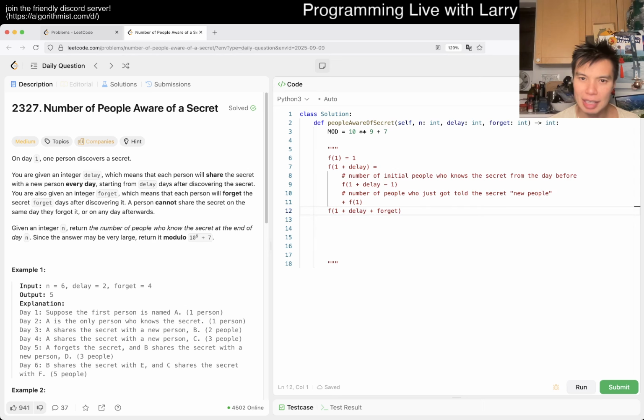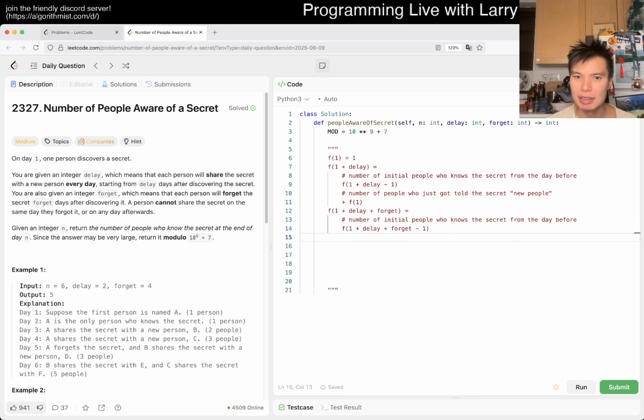And then forget, then it's just equal to f of 1 plus delay plus forget minus 1. So I don't know how they incorporate together yet, honestly, so I'm not quite there. But just the number of initial people who know the secret from the day before. And then you have to minus f of 1 plus delay. And I may be off by 1, but you get the idea, right?